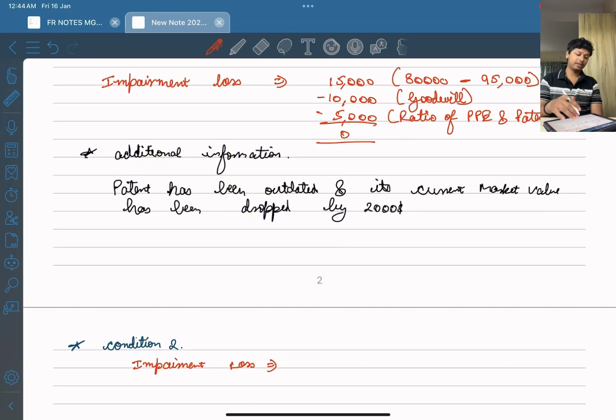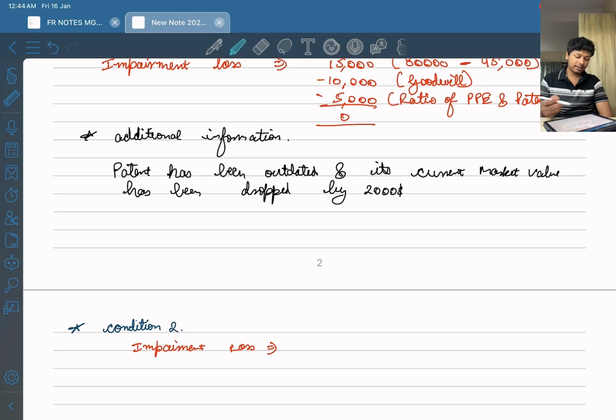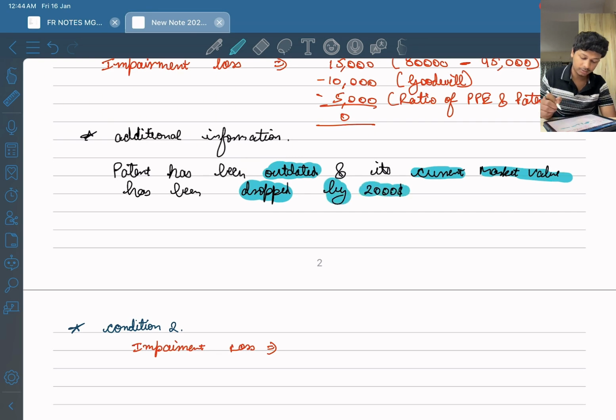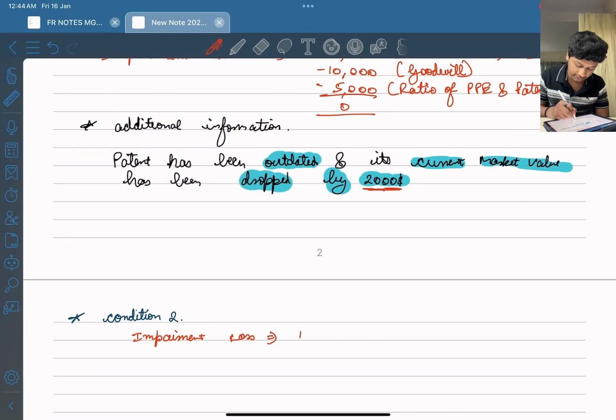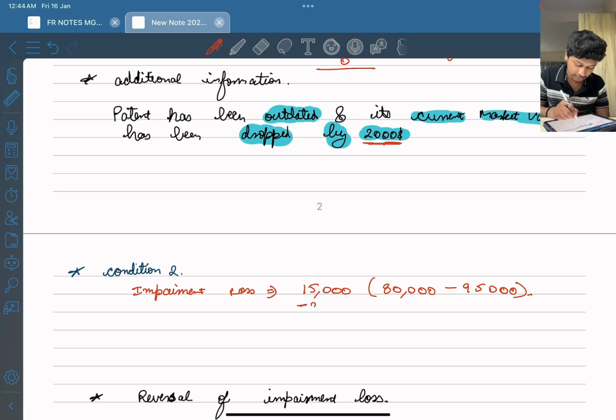Now comes the second condition that I told. Additional information has been given in the question that the patent has been outdated and its current market value has dropped by $2,000. Okay, which means they have given a specific impairment on patents of 2,000. So the impairment loss is the same as above, which is 15,000, which is 80,000 minus 95,000, right? This 15,000 we'll first allocate to the patent, which is 2,000.